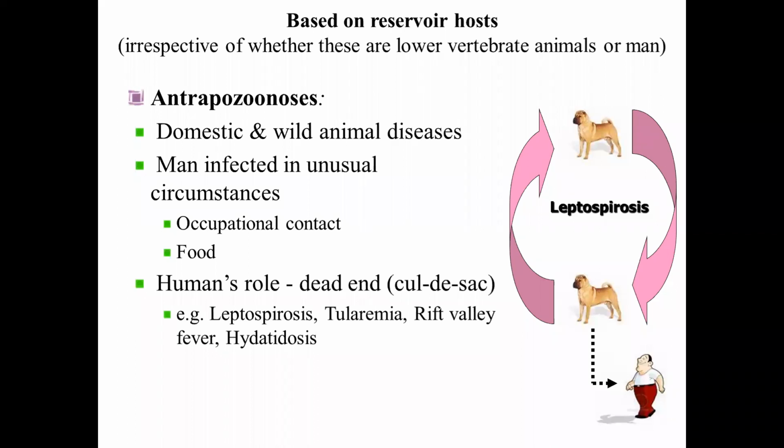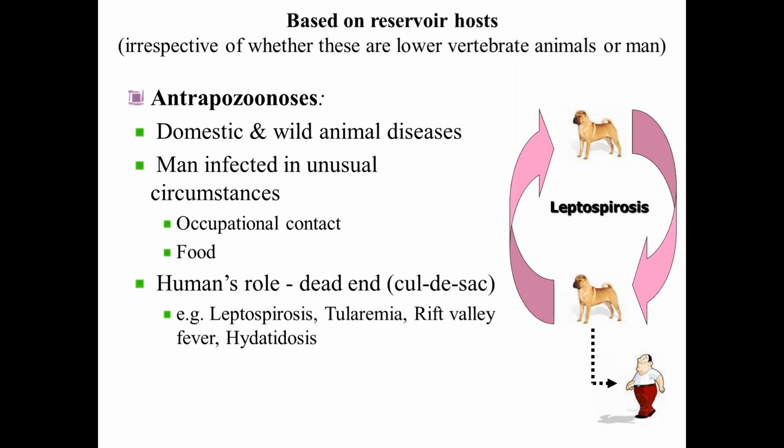The transmission cycle ends there. Such human infections, zoonotic infections acquired from animals, have no further transmission, like a dead-end road. No further way from there.